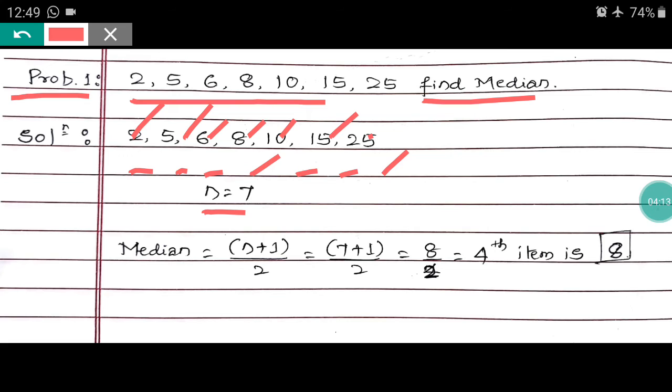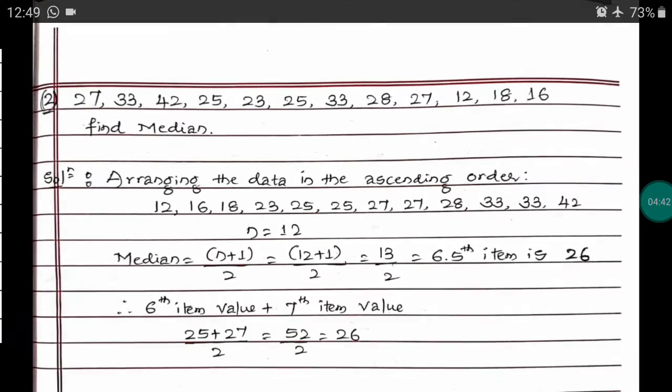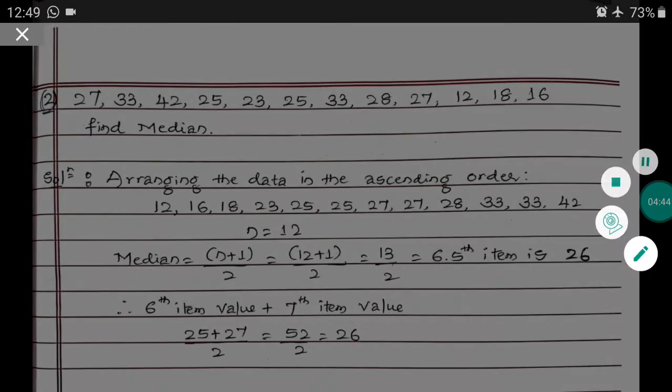Median equals n plus 1 divided by 2, equals 7 plus 1 divided by 2, 8 divided by 2, which is the fourth item. To find the fourth item: 2 is the first item, second is 5, third is 6 and fourth item is 8. So the median is 8. That is problem number 1, a simple problem.